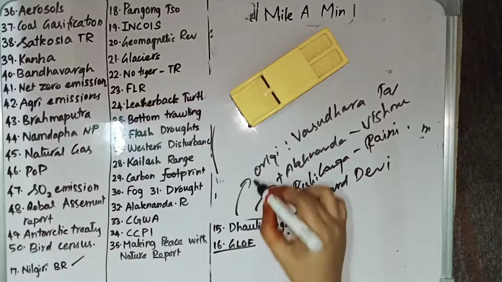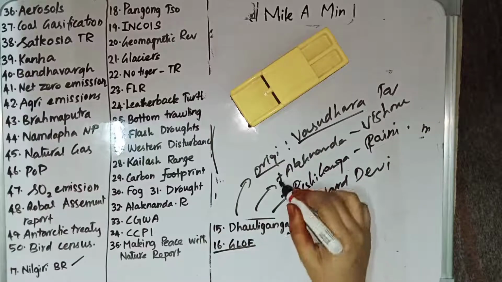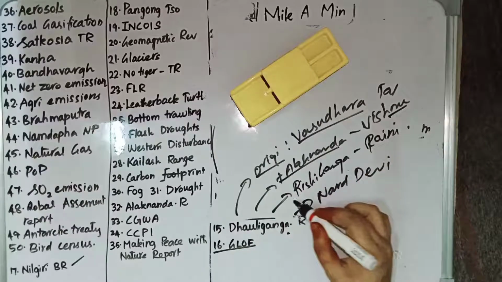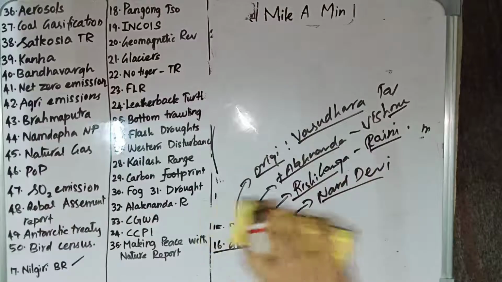So the Dhauliganga River originates at Vasudhara Tal. Vasudhara Tal is the largest glacial lake in Uttarakhand, and the river meets the Alaknanda River at Vishnuprayag, meets the Rishiganga at Raini, and flows through Nanda Devi National Park.